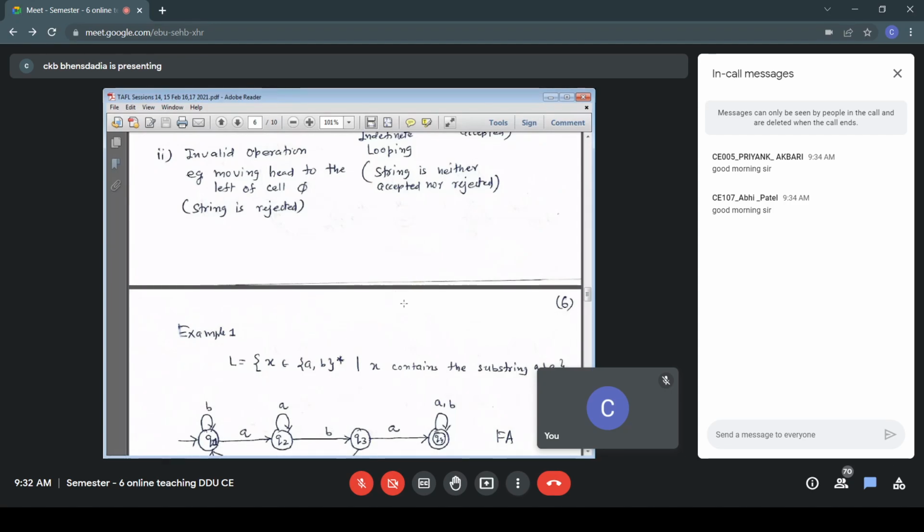So once ABA is found, we don't worry about the prefix. We remain in state Q4 and skip the remaining input symbols. Because this is a finite automaton, we have to read the complete input string, unlike a TM, where if we reach the halting state, we don't need to process the remaining input symbols. Fine.